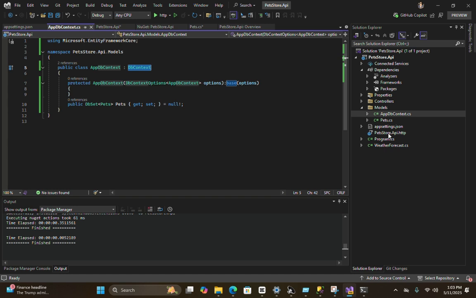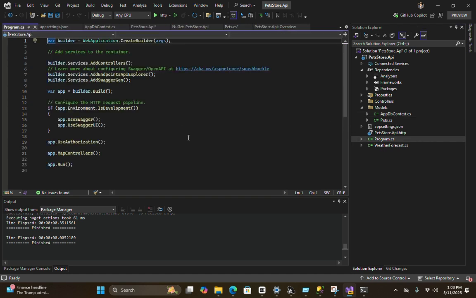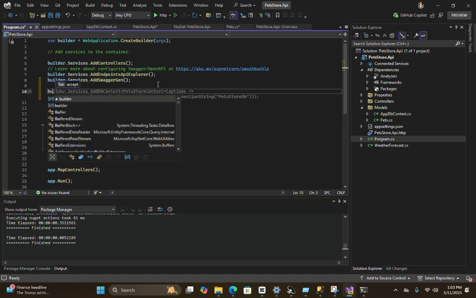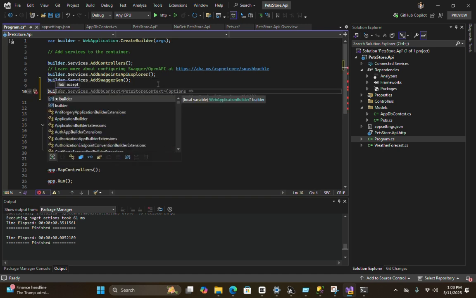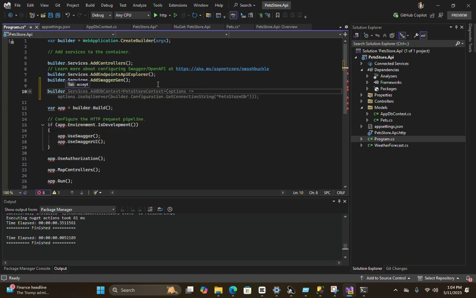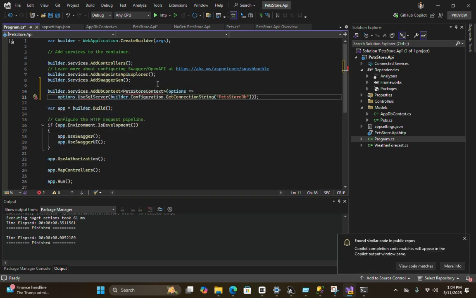So let's go to the Program.cs file. Here I can pass options, and take the connection string from the options, GetConnectionString, DefaultConnection from appsettings, right?